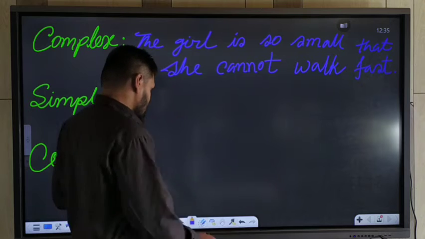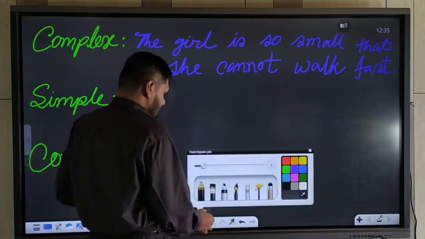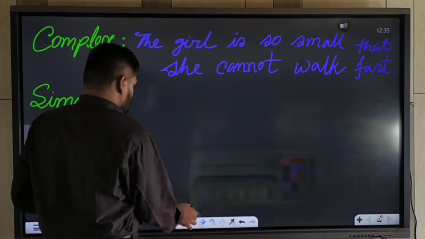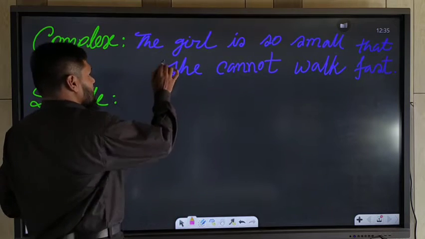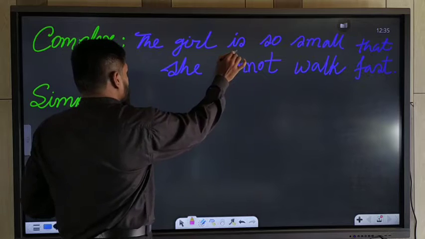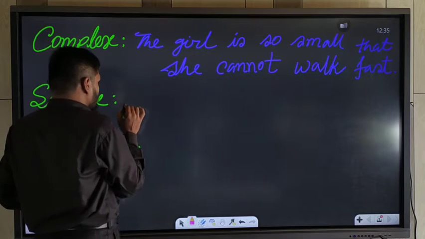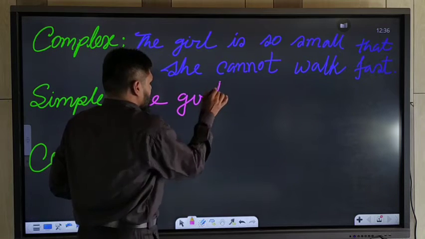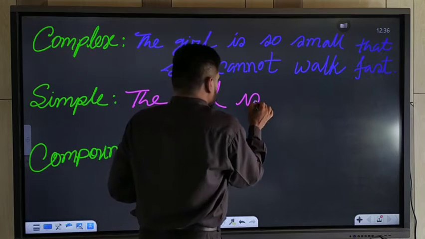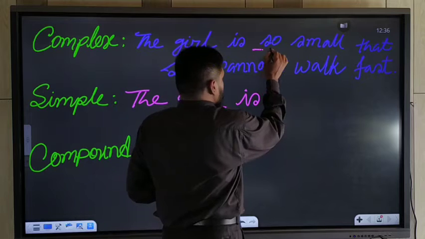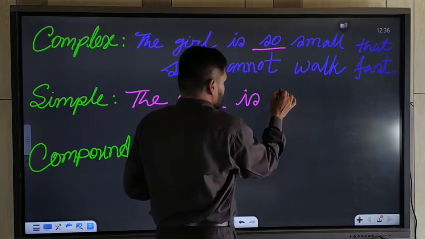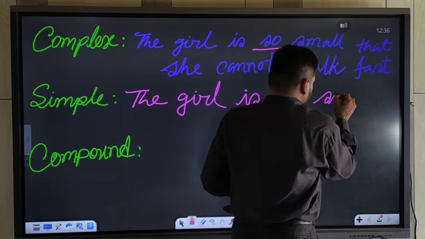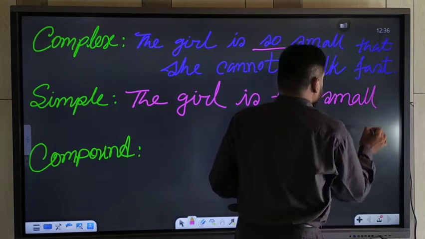The subjects are similar in both clauses. So what will you do to change them into a simple sentence? That time you should use the subject and verb. The girl is... Okay, so you should use "too" instead of "so". Too small.